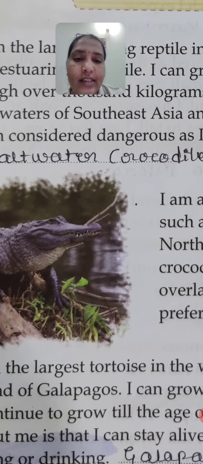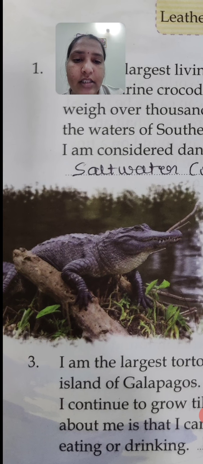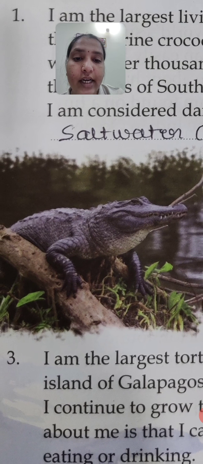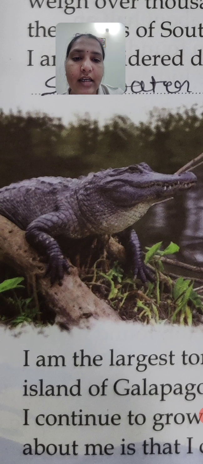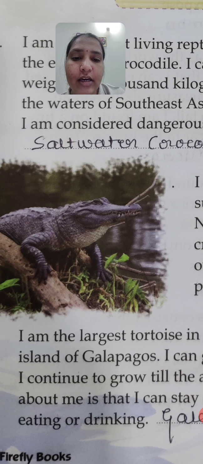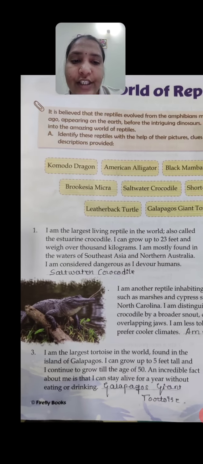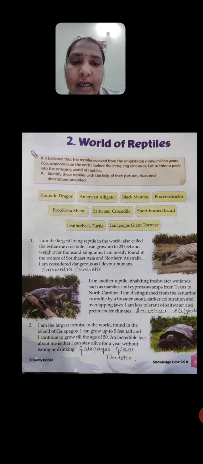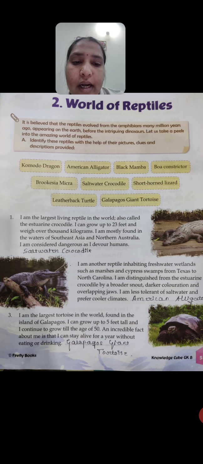See here, this is a very dark color, and it has overlapping jaws. We can see it here in the picture. These are all the features of the American alligator. This is a type of reptile.